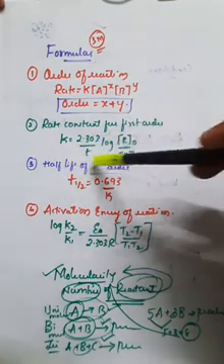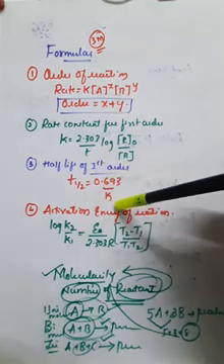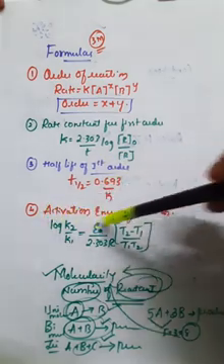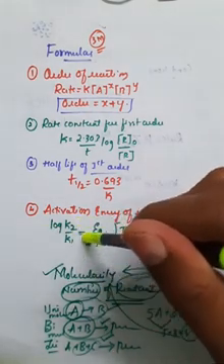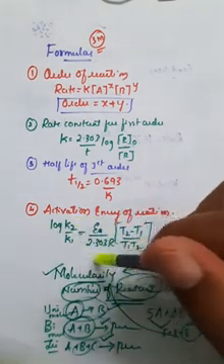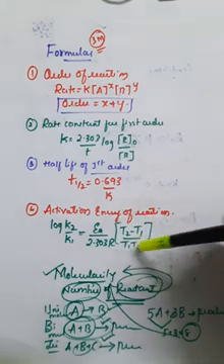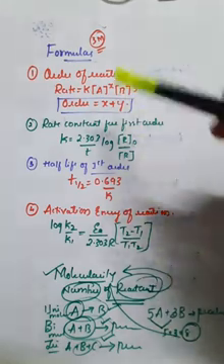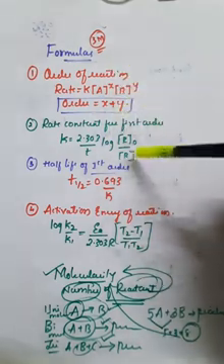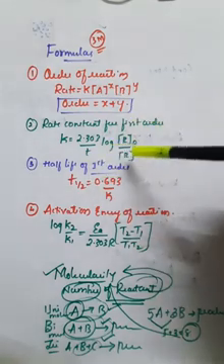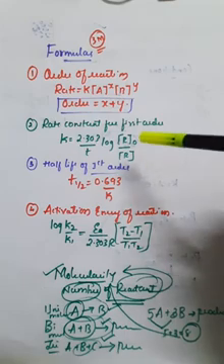And third one is half life of a first order reaction, that is t half is equal to 0.693 divided by k. And fourth one is activation energy of the reaction, that is log of k2 divided by k1 is equal to Ea divided by 2.303 into R into T2 minus T1 divided by T1 into T2. So write down all the formulas. First one is calculation of order of the reaction, second one is the rate constant for the first order reaction, third one is half life of first order reaction, and fourth one is activation energy of the reaction.